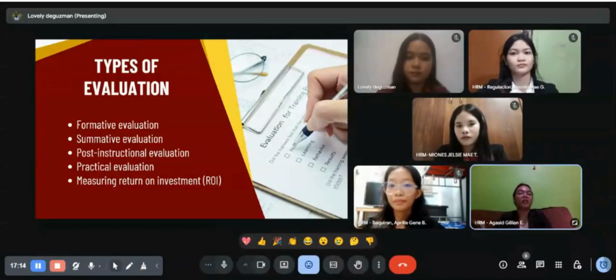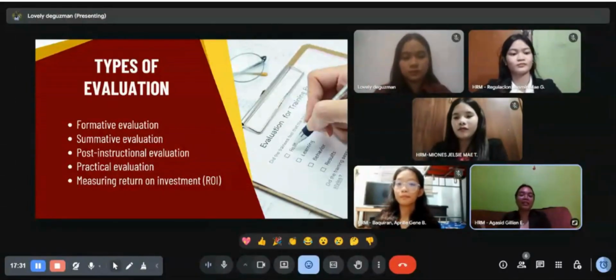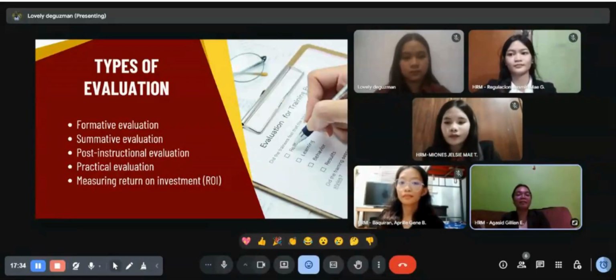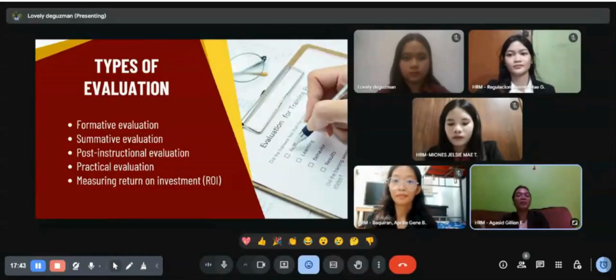Next is where, which means the location. This refers to the place where the evaluation will be conducted. It could be the classroom, on the job, or a combination of both, depending on the training program. And last is when, which means the timing. This refers to when the evaluation will happen. It can be done while the course is ongoing to make immediate improvements, at the end of the course to measure overall learning, or after a certain period to check if the skills and knowledge are being applied effectively on the job.